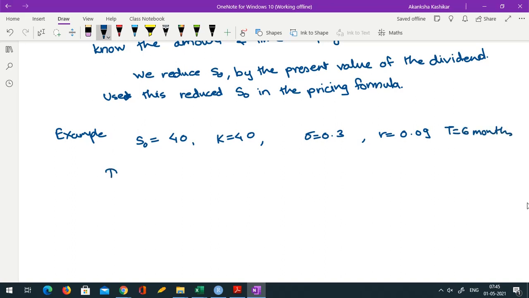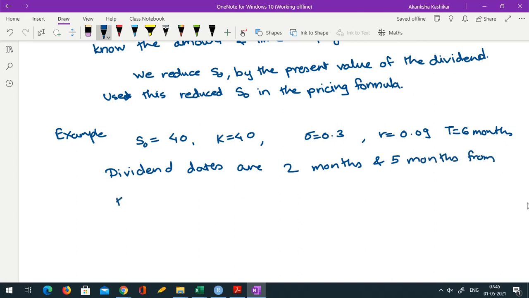And we know that dividend is payable during these 6 months. So the dividend dates are 2 months and 5 months from the starting of an option contract. Okay, from the starting of an option contract.